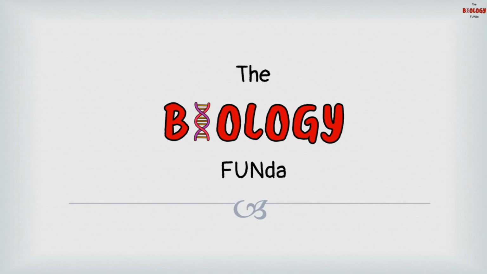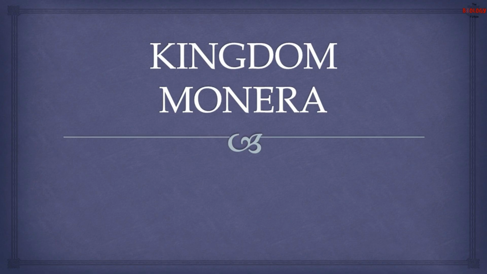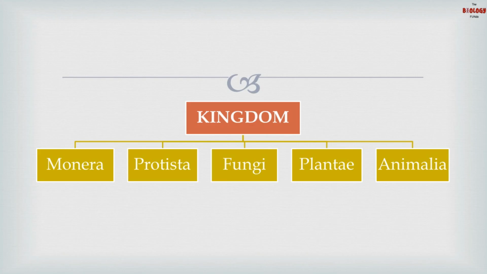In today's video, we are going to learn about Kingdom Monera. As we know, there are 5 kingdoms proposed by R.H. Whittaker in 1969. These kingdoms are Monera, Protista, Fungi, Plantae and Animalia. In this video, we are going to focus only on Kingdom Monera.